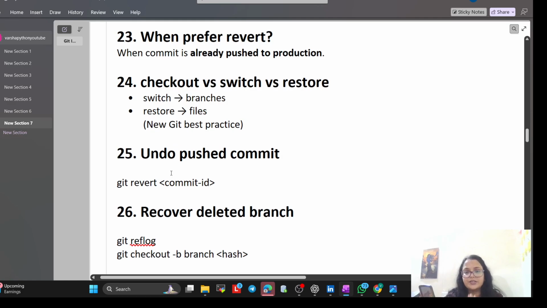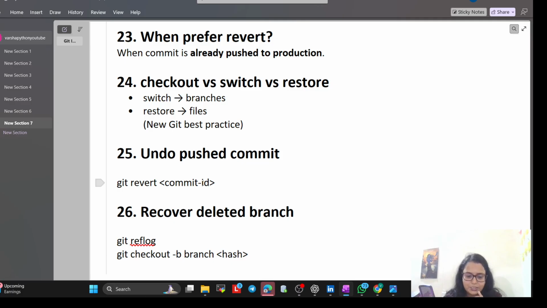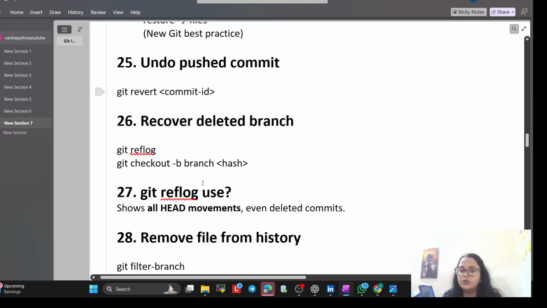Now undo post commit. This is the command: git revert and that commit id. Like, if I explain, I pushed a bug to the server. Now I use git revert, which creates a fix commit that I push to override the bug commit. So that is nothing but revert. In that scenario we do revert.